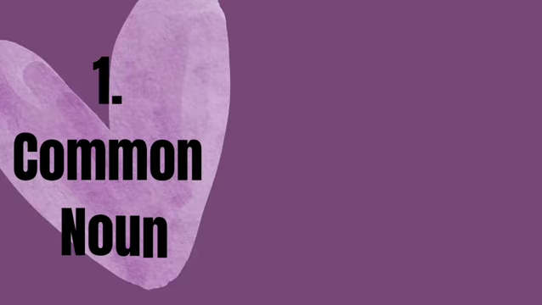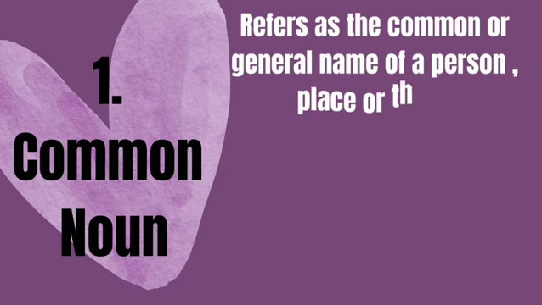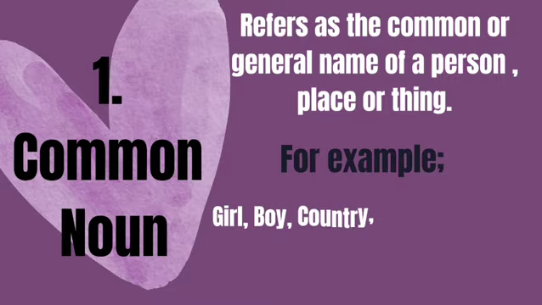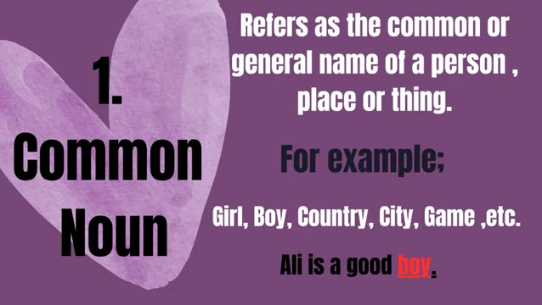First type is common noun. It refers to the common or general name of a person, place or thing, for example, girl, boy, country, city, game, etc. Ali is a good boy. Here, boy is a common noun.